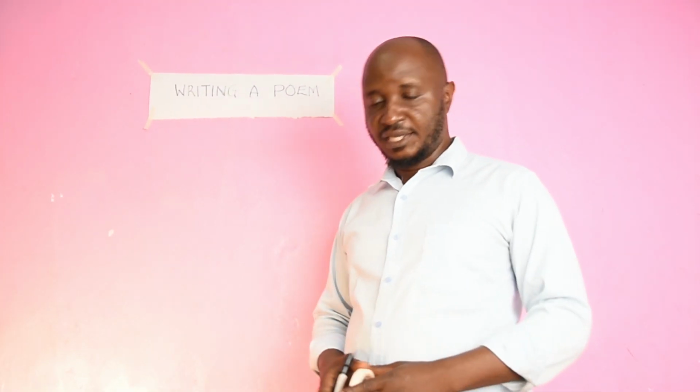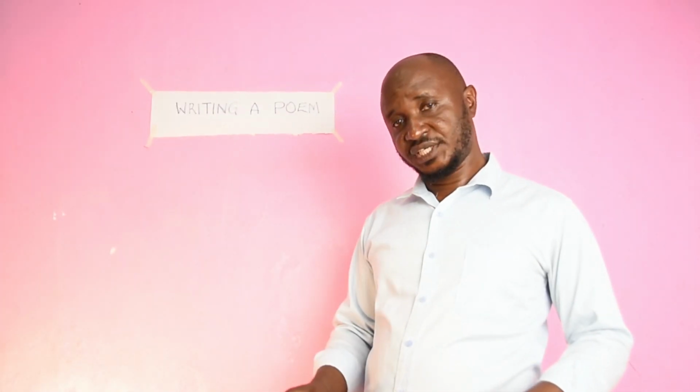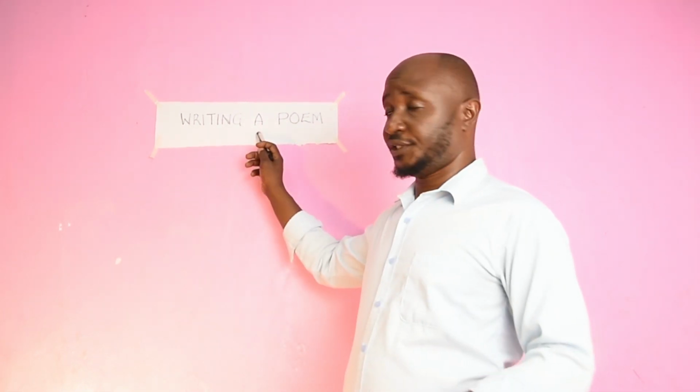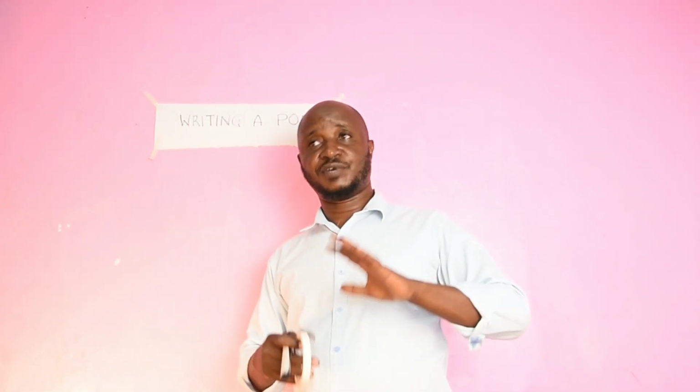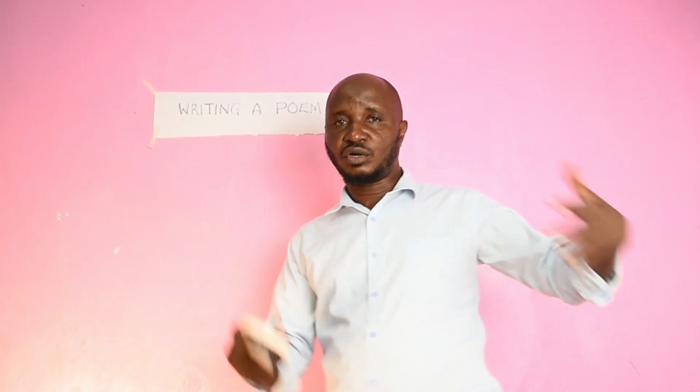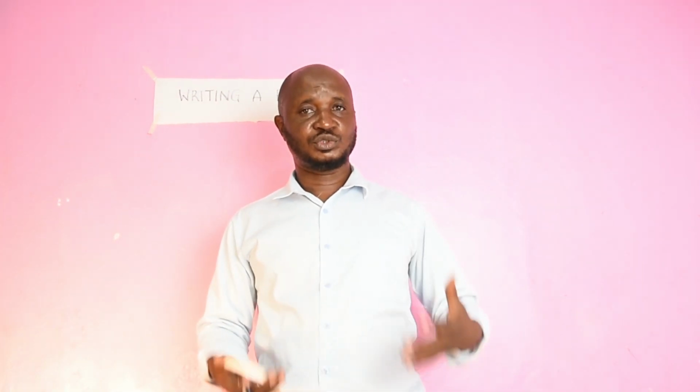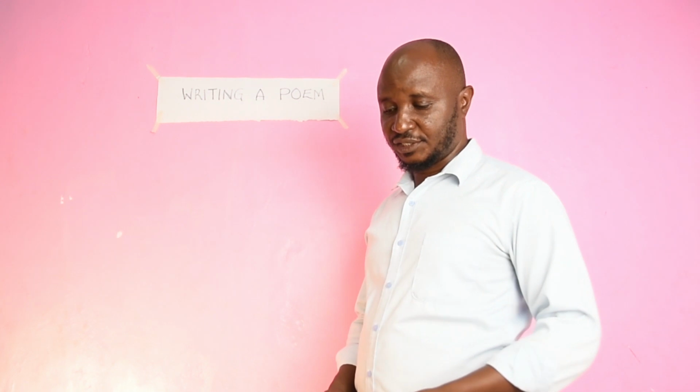But before that, I want us to first learn what a poem is, then look at the features that define a poem. So that is the topic today. Our objectives are, first, that you recognize what a poem is. If you come across a certain composition, are you in a position to know that this is a poem as opposed to any other literary genre?